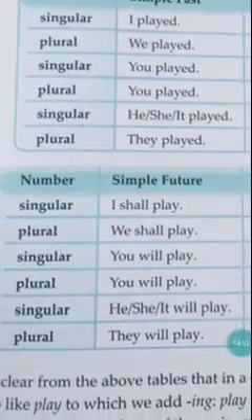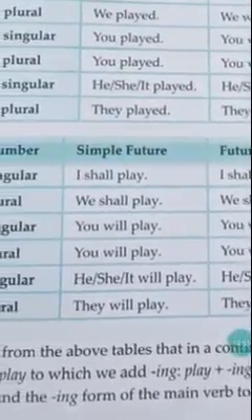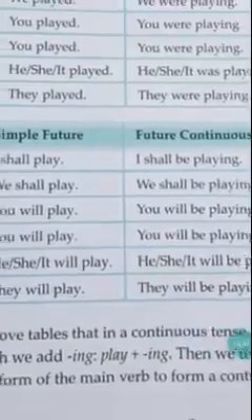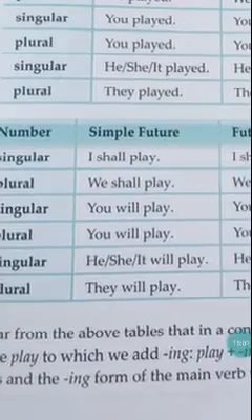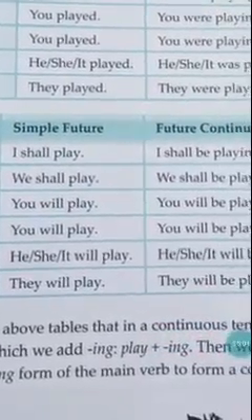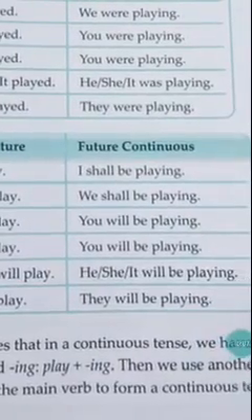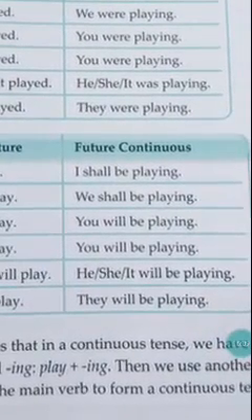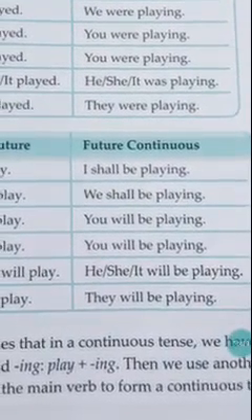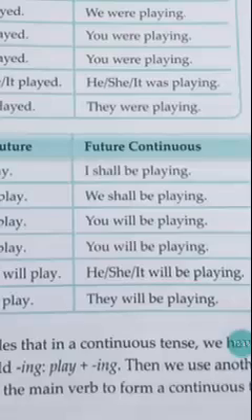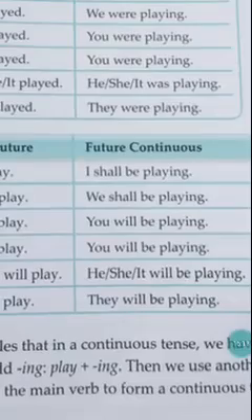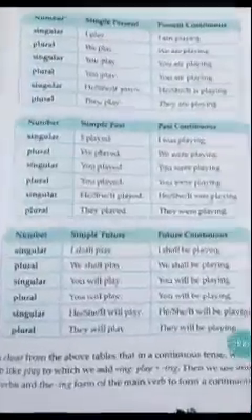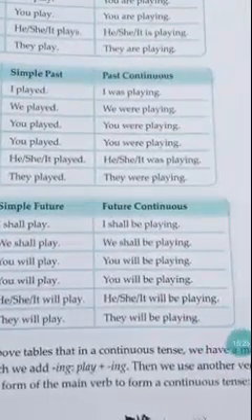Singular, you will play. You will be playing. Next, third person singular, he will play or she will play or it will play. He will be playing, she will be playing, it will be playing. Like as I gave you an example, if I dress up like a joker, my sister will be laughing. In future she may laugh, will be. Next, the plural form is they will play, they will be playing.